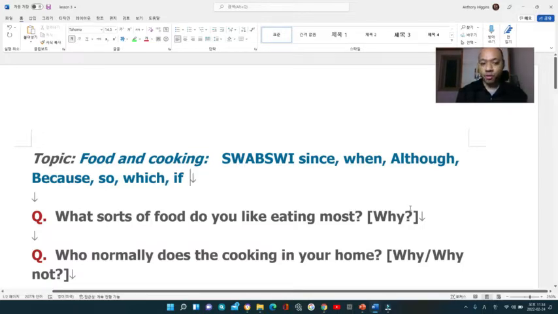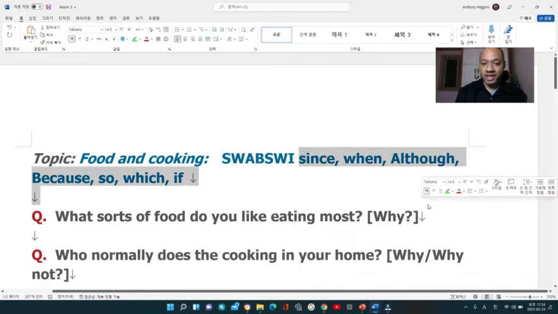are essential for getting the score for IELTS. So please always remember this word SWABSWI, and remember to use these words in each sentence if you can. And believe me, it will help you to bring up your grades.